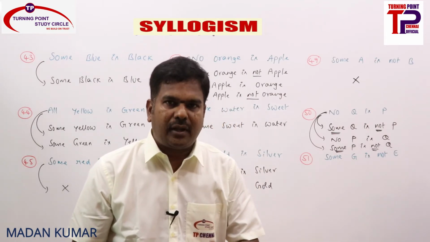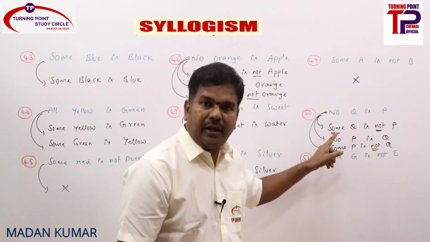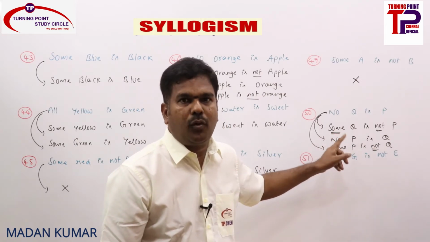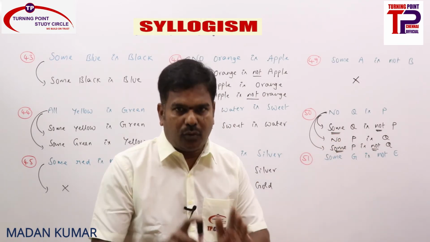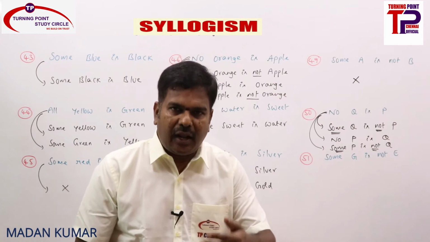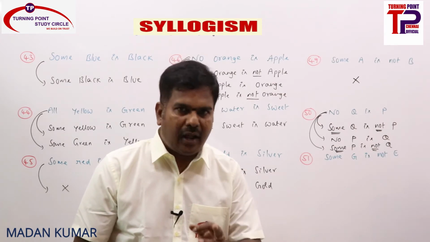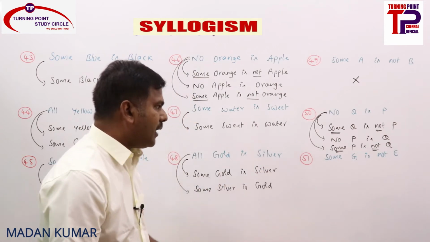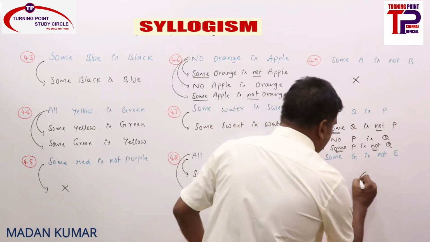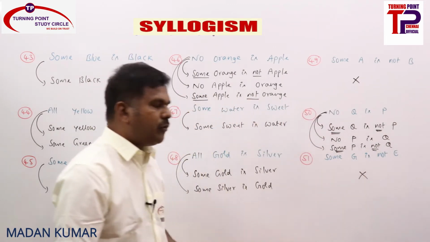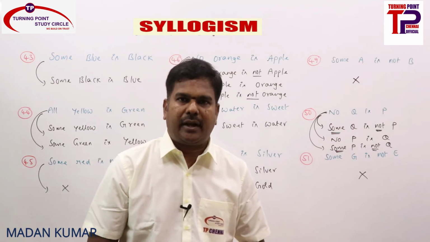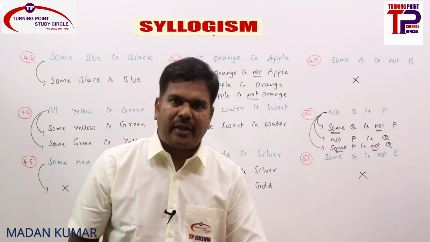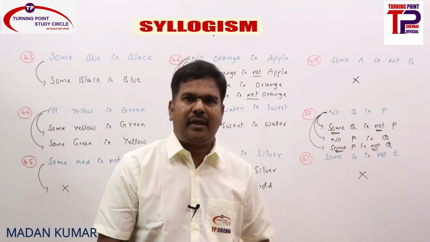You should never get confused. Here you can write both O straight and O reverse, but that doesn't mean that O can be converted into O. Please remember, it is derived only from the E statement, not from the O statement. Clear? The last one here: some G is not E. Individually, an O statement cannot be converted. I am just putting a cross mark. Clear? Shall I give some more examples? Of course it will be clear.